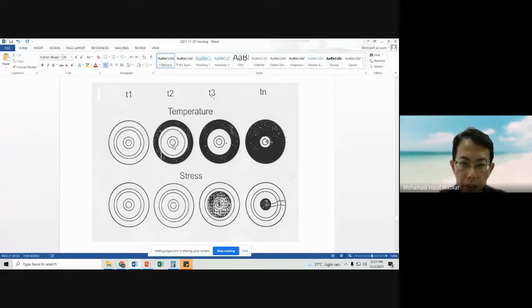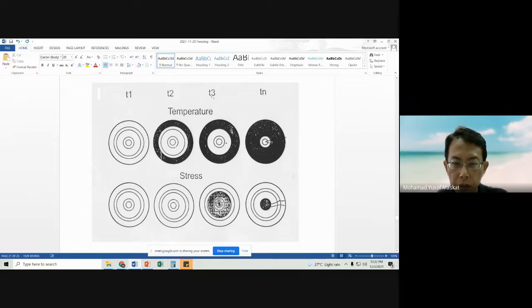But the inside is still the same as previously, still high temperature. So when we look at the stress, there is still no significant stress endured by the product.